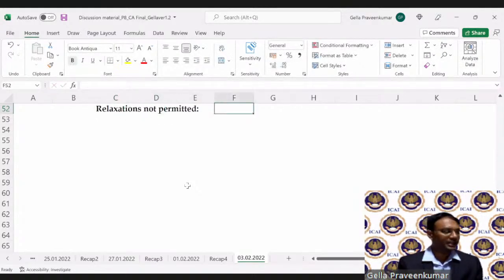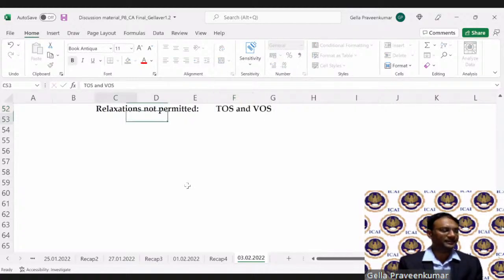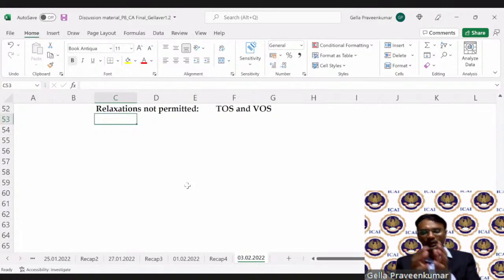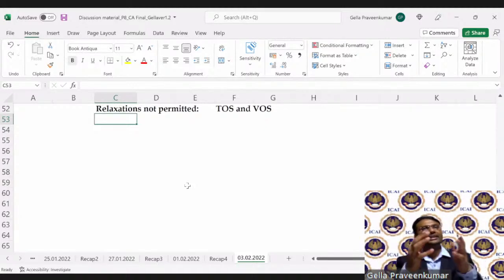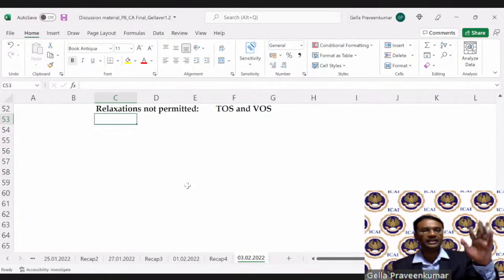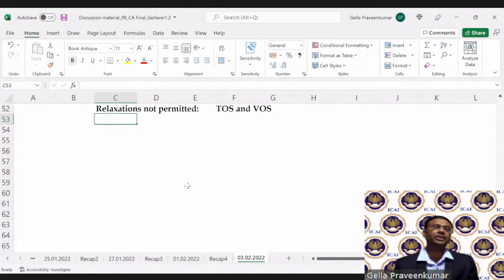compliance with your time of supply and value of supply. Any invoice raised, you need to pay tax. The moment you raise the invoice in March, you pay tax by April. Sir, I have raised the invoice, but I have not received money. Because of the pandemic, my customer said, come after 2 months. Sir, I have raised the invoice on accrual basis. I raised a bill for my monthly rental. The tenant says that, sir, COVID, factory is banned. My shop is closed. I don't have money to pay. They have not relaxed time of supply.